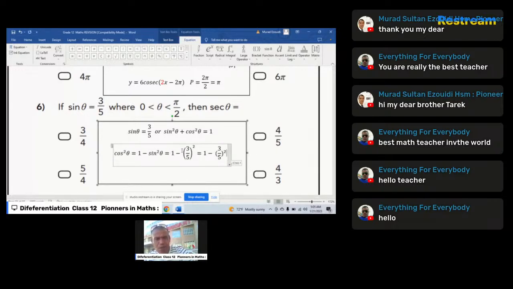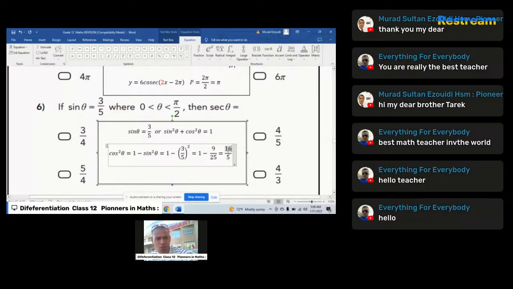This is equal to 1 minus 9 over 25, learners. Therefore 1 minus 9 over 25 should be equal to 16 over 25.